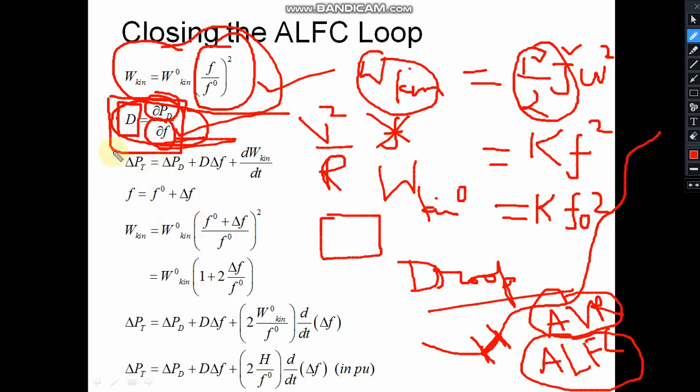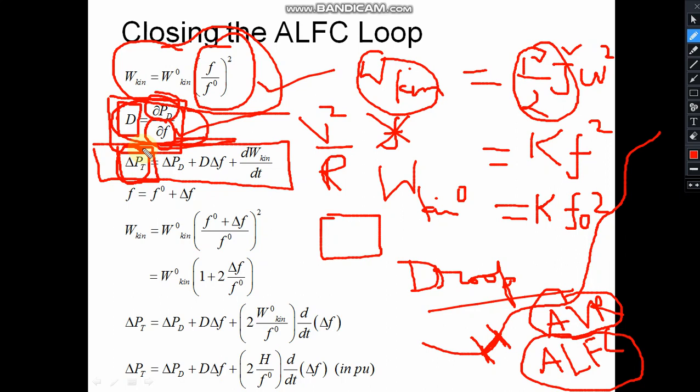So if it is so, now we can consider this equation. In this particular equation, what we are having? We are having this total turbine power delta PT. So for example, if we consider that the turbine power is being increased by a value delta PT, then where will this increased turbine power be consumed?